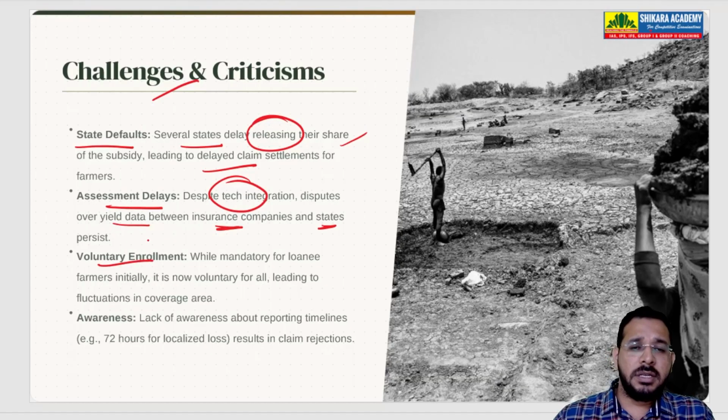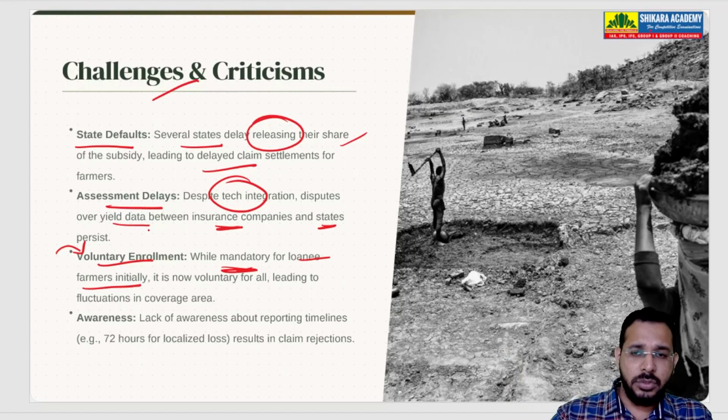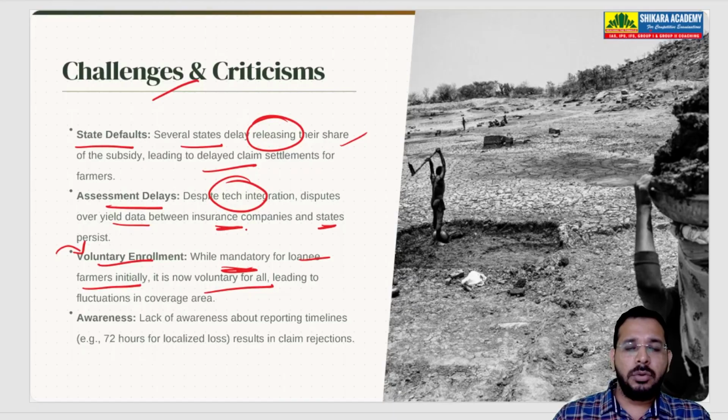Then this scheme is a voluntary scheme. Farmers have to voluntarily enroll in it. It was mandatory for loanee farmers initially. Whoever took agriculture loans for farming used to have this scheme mandatorily. But now it is voluntary for all. Whoever wants can take it, whoever doesn't want can leave it.